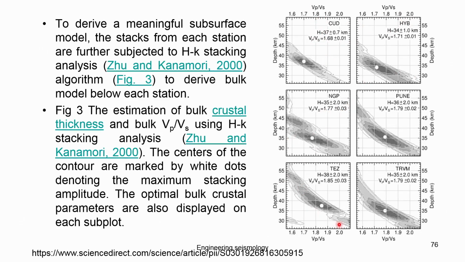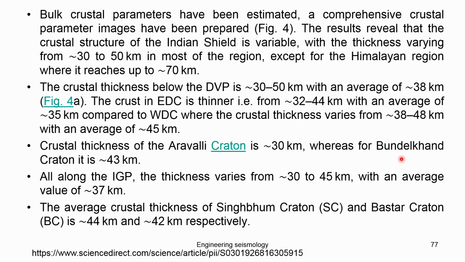So, this is the earthquake data they considered. This is how it is distributed, the grayscales. So, the estimation of bulk crustal thickness and the bulk VP/VS using H-K stacking analysis: the centers of the contours are marked with white dots denoting where the maximum stacking amplitude is expected. The optimal bulk crustal parameters are displayed on each subplot. So, the bulk crustal parameters have been estimated, and comprehensive crustal parameter images have been prepared.